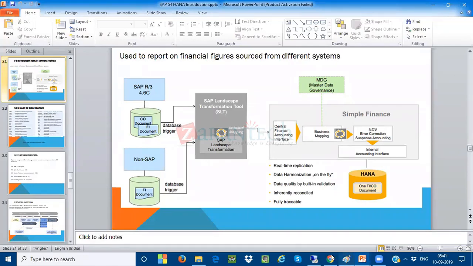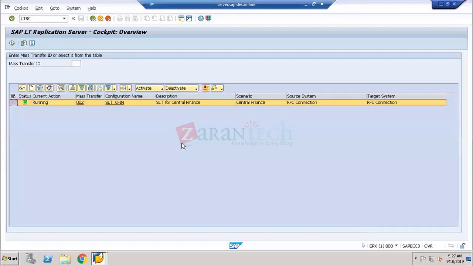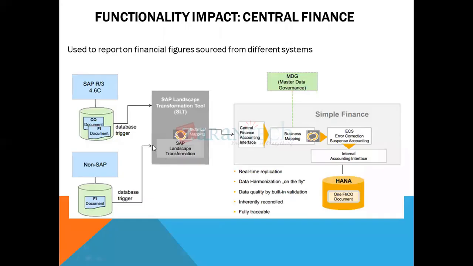So this is my SLT system. You can see the status is showing green, which means your SLT setup has been successfully done. Here you can see the source system and the target system. There are two systems. One is called your source system, which is connected with the RFC connection, and the target system is also connected with an RFC connection. So the SLT landscape replication server is connected to your database with the RFC.